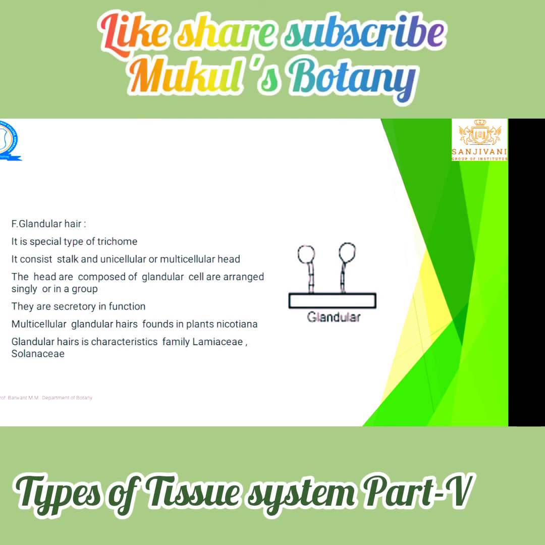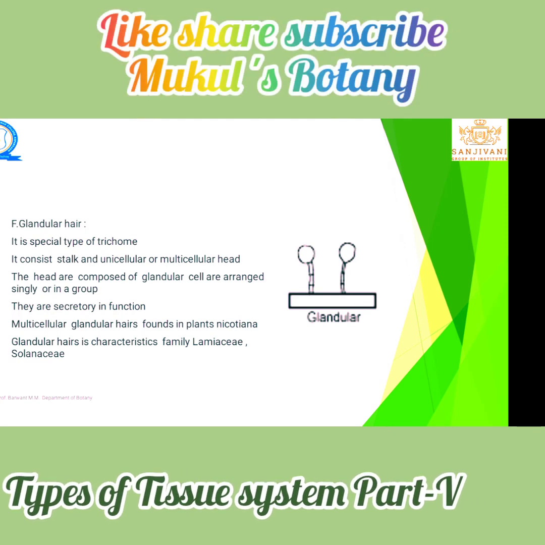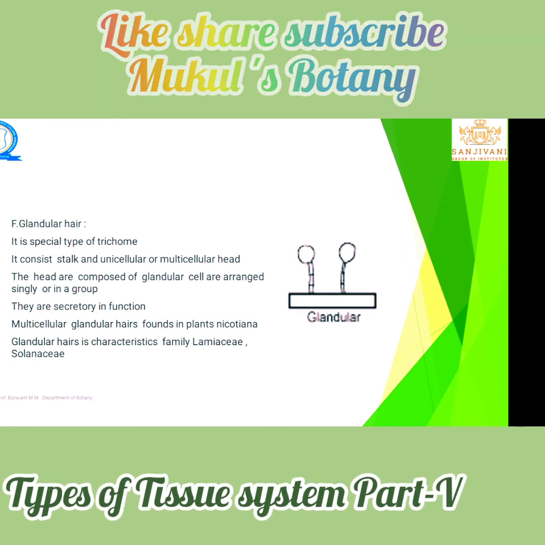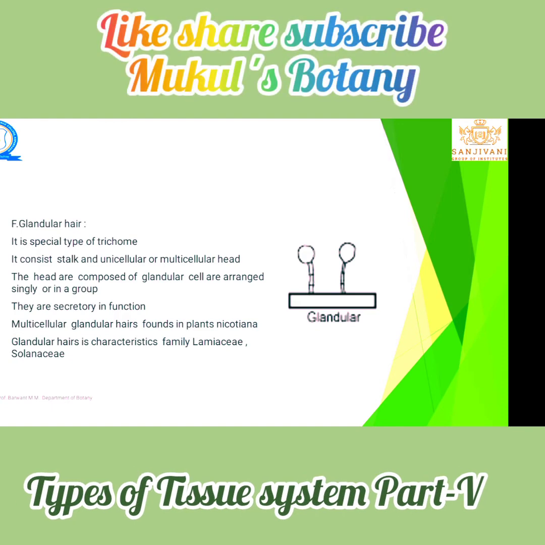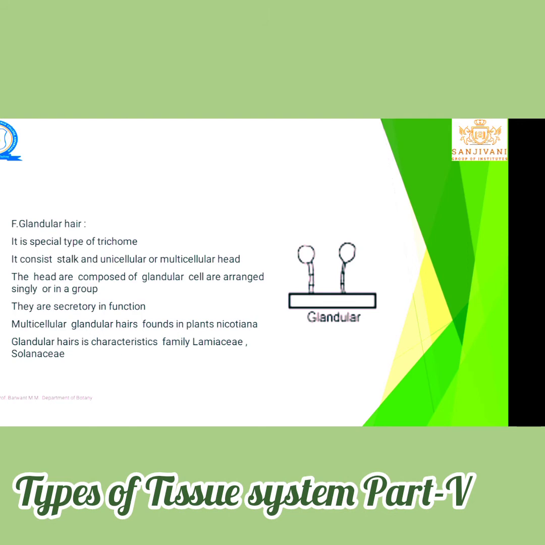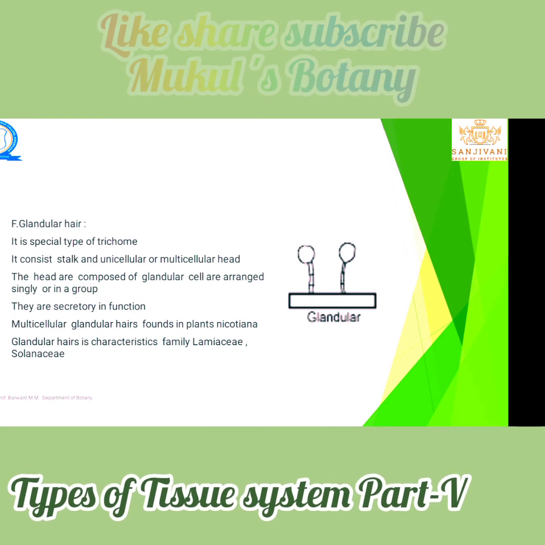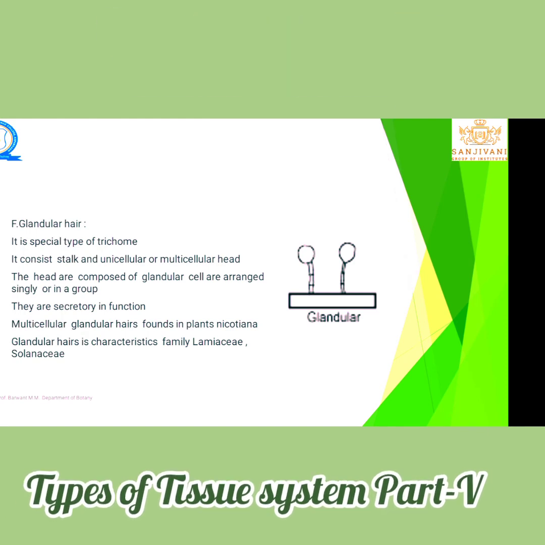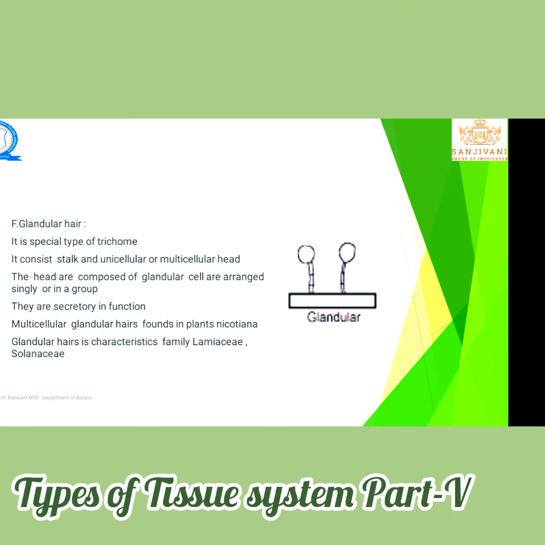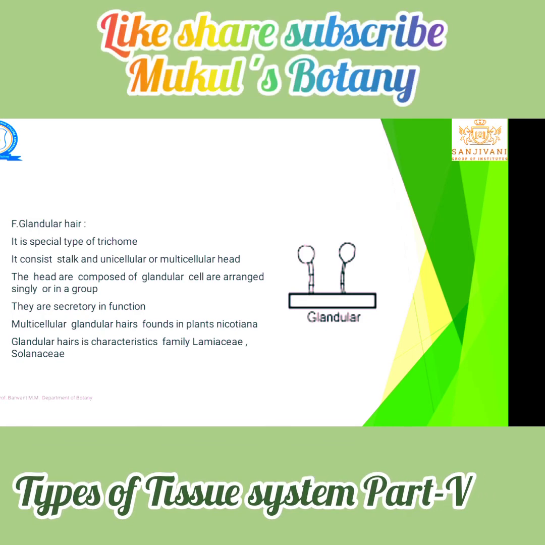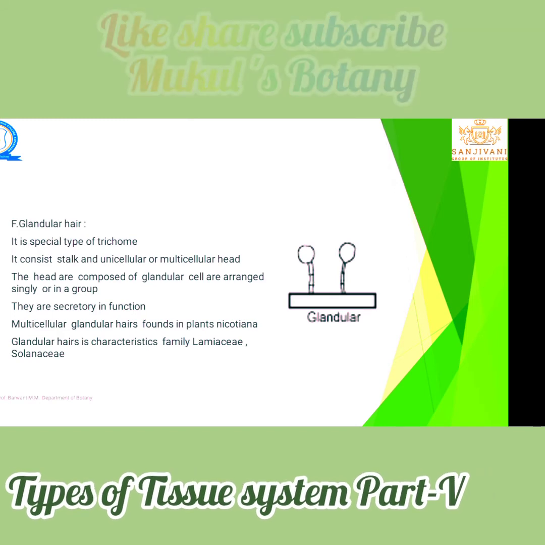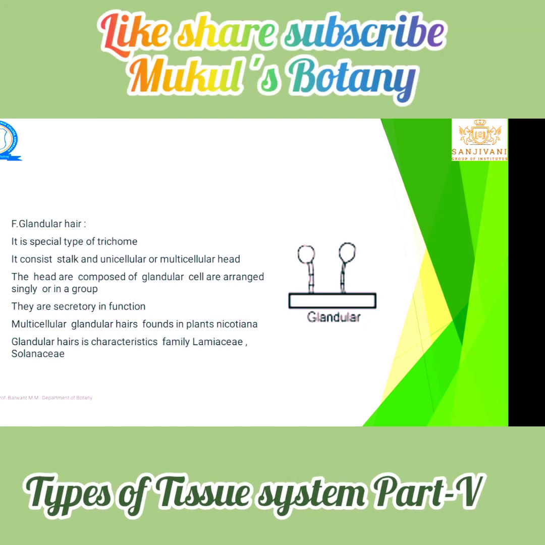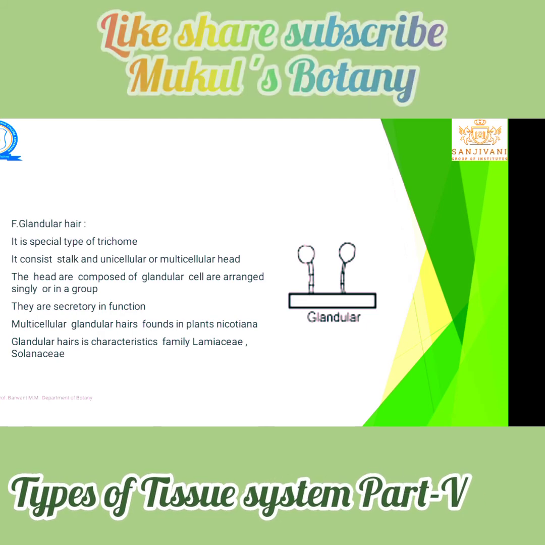Multicellular glandular heads are found in plants such as Nicotiana. Glandular hair is a characteristic of the families Lamiaceae as well as Solanaceae. Glandular means they have a special pigment or special chemical that is stored in that head-like structure. It is classified into two parts, a short stalk and a large head. The head may be single or two. In that head, the chemical is secreted or stored. That is the characteristic of the families Lamiaceae and Solanaceae.